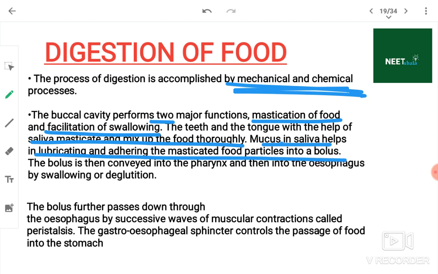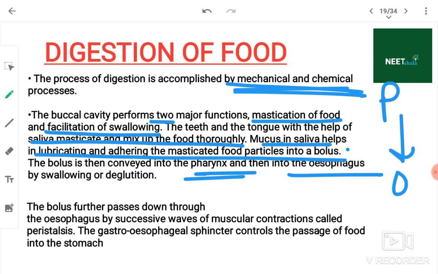The mucus will add up, and the entire mass that will be formed after the lubrication will be called a bolus. The bolus is then conveyed into the pharynx and then into the esophagus by swallowing. Swallowing is also called deglutition. The bolus further passes through the esophagus by successive waves of muscular contraction called peristalsis, which happens in the digestive system.